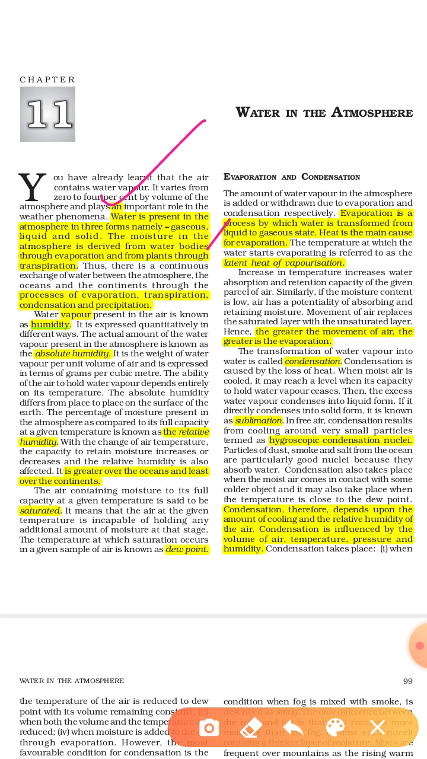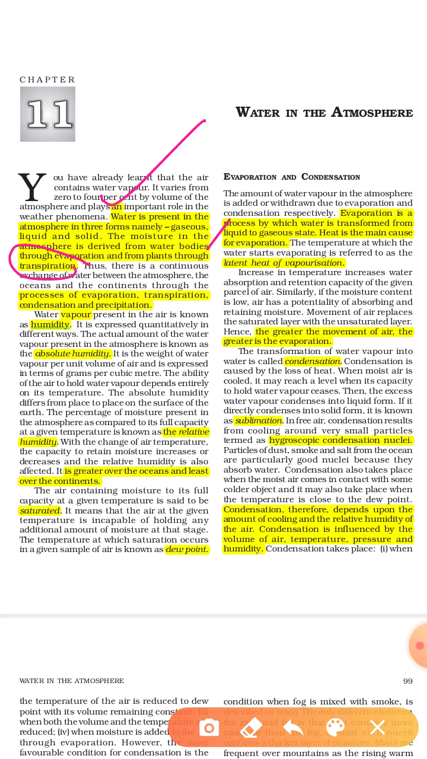Means the moisture is derived from evaporation from the water bodies, and from the plants, this is the process of transpiration. So basically we can say कि water का steam बनना water bodies से, that is known as evaporation, और plant से through the plant, this is called transpiration.